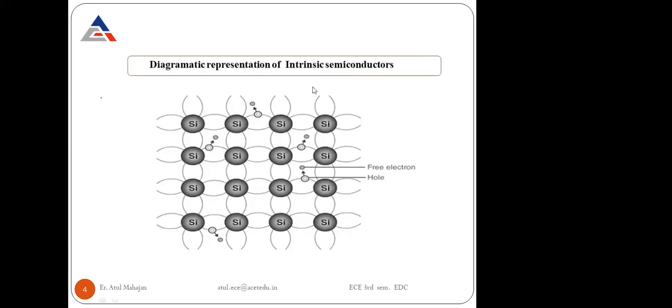Okay, now this is the diagrammatic representation of intrinsic semiconductors. These are silicon atoms, and we have the free electrons and free holes, but they are quite inactive at room temperature. They are set into motion when we slightly increase the temperature of the room. When the temperature is increased, there is a movement of the electrons and holes.